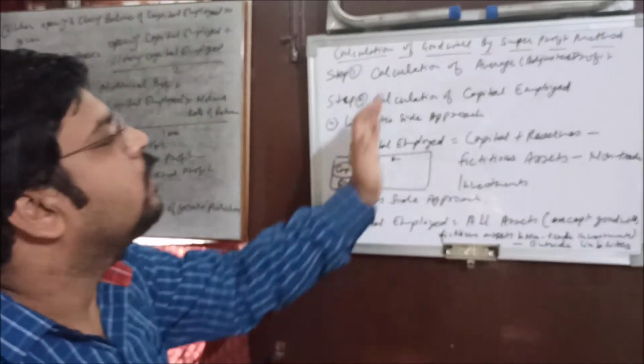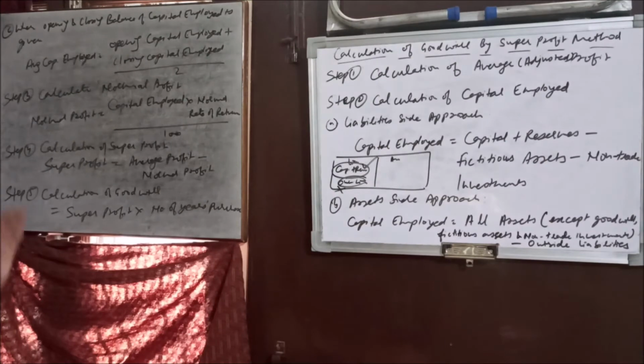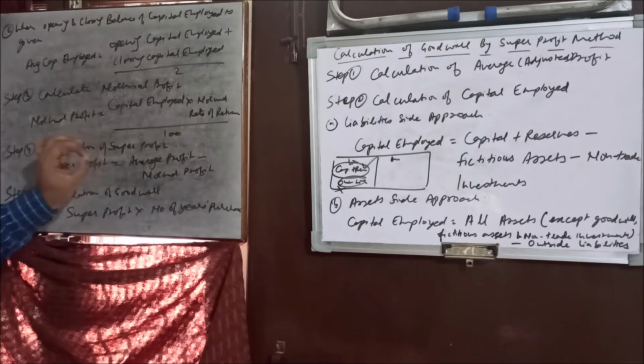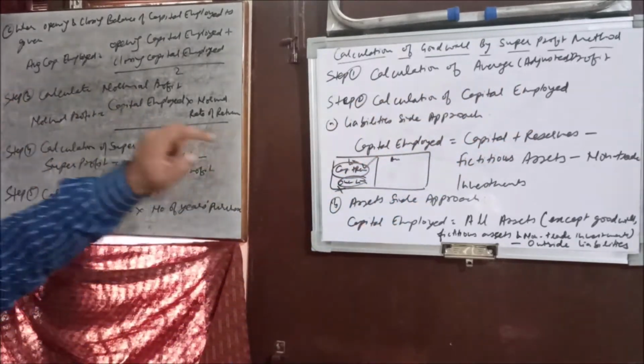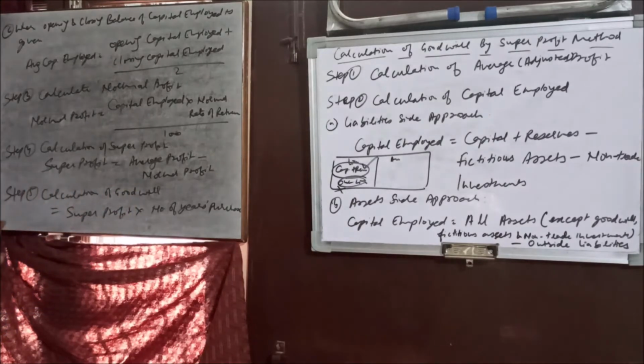Understood? So first step, calculation of average adjusted profit. Second step, calculation of capital employed. Third step, calculate normal profit. For that you need the normal rate of return, which is given in the question. Normal profit equals capital employed multiplied by normal rate of return divided by 100. Next step, calculation of super profit: average profit minus normal profit, the profit that you have calculated here minus the normal profit. That value is the super profit. And the last step, step 5, calculation of goodwill: super profit multiplied by number of years purchased. Understood?